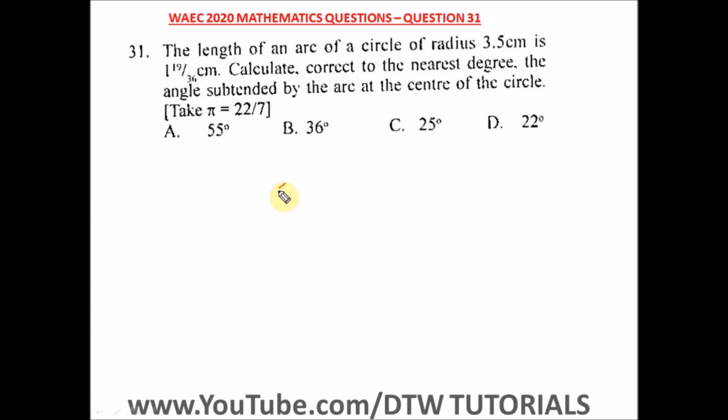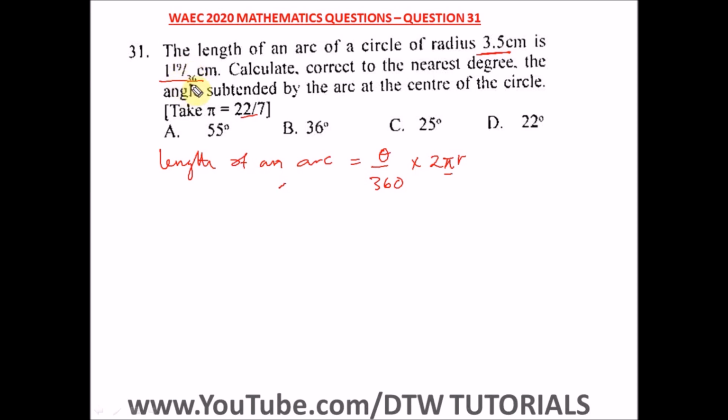Question 31 of the WASSCE 2020 mathematics past question, that's a WAEC 2020 exam. It says the length of an arc of a circle of radius this is this. Calculate correct to the nearest degree the angle subtended by the arc at the center of the circle. Remember, what's the formula for length of an arc? An arc is equal to theta over 360 times 2 pi r. We've been given our r as 3.5 and our pi as 22 over 7. The length of the arc is 1 whole number, 19 over 36.